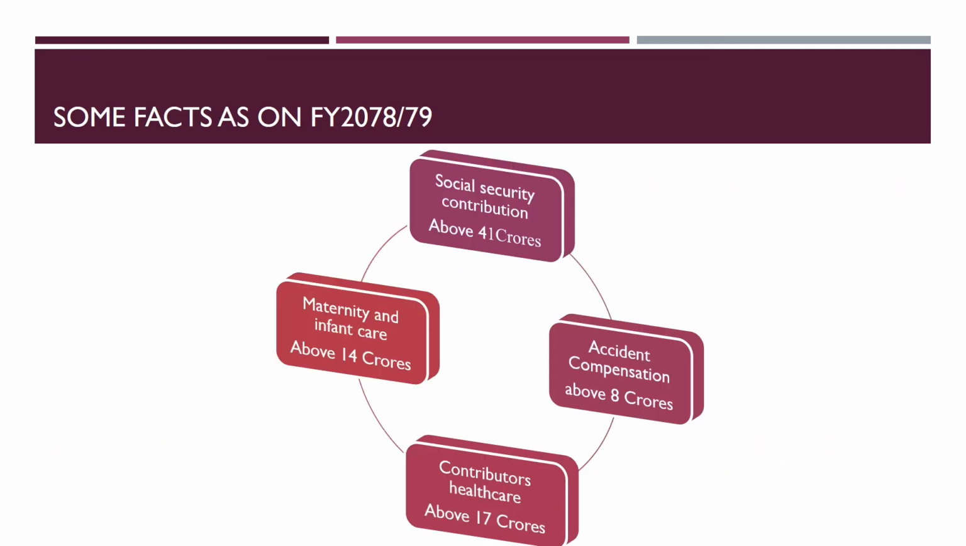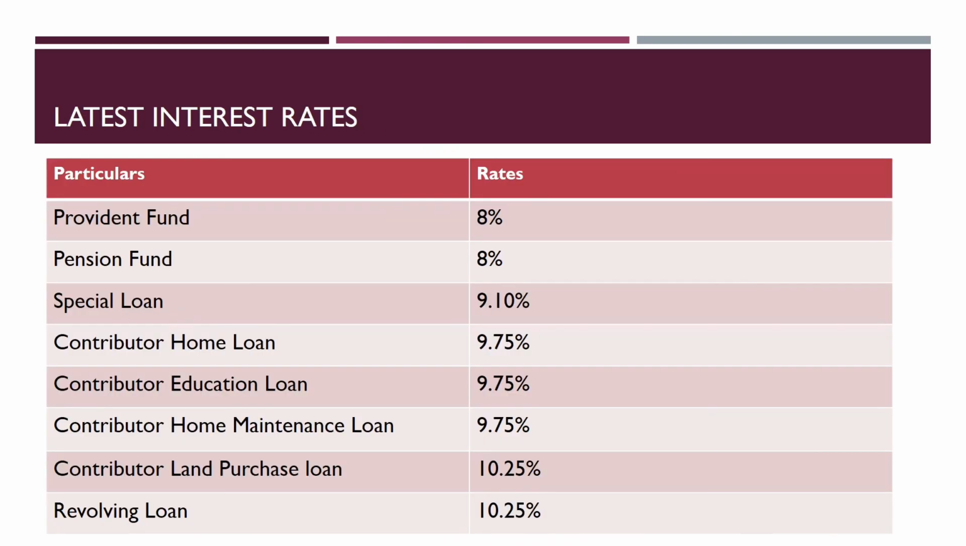We have come to the end of the video now and we'll be talking about some facts as on fiscal year 2078-79. So, in the fiscal year 2078-79, the total social security contribution by EPF was above 41 crores. Likewise, accident compensation was above 8 crores. Contributors' health care was above 17 crores. And the maternity and infant care was above 14 crores.